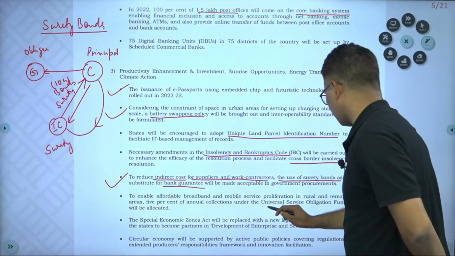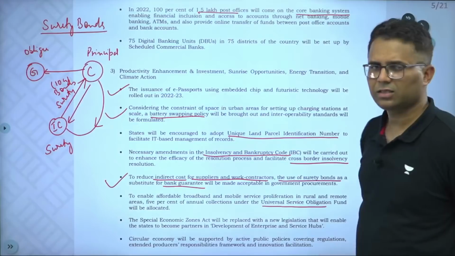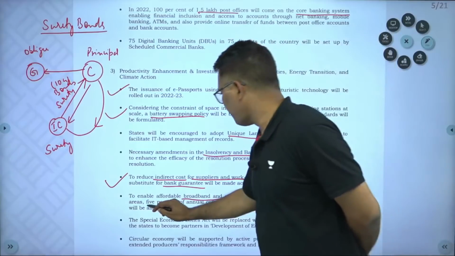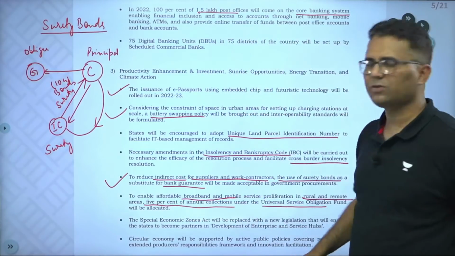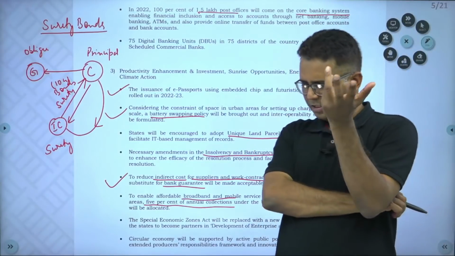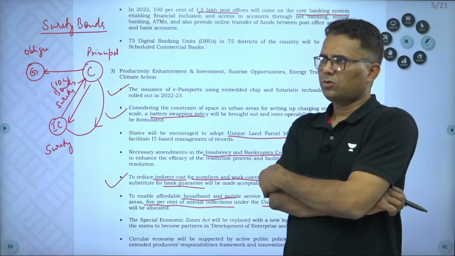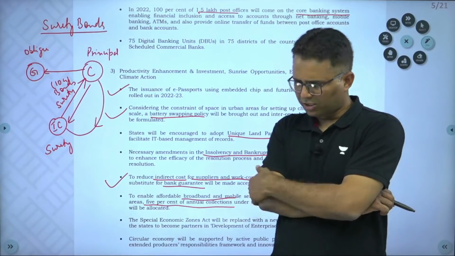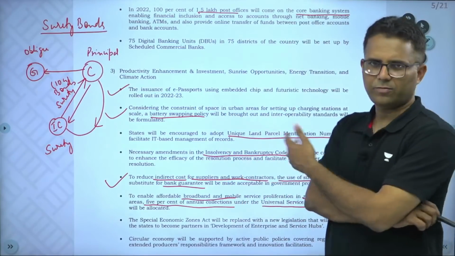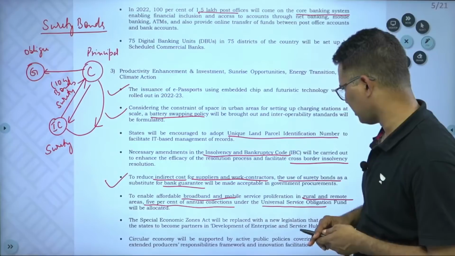Universal service obligation fund to enable affordable broadband and mobile service proliferation in rural and remote areas. 5% of annual collections from the Universal Service Obligation Fund will be allocated. Now you know about the Universal Service Obligation Fund. It was constituted under the Indian Telegraph Act, Amendment 2003. So this fund is under the Department of Telecom, right? This fund is under the Department of Telecom, and 5% from it will be allocated for providing mobile and broadband services. This is just information.